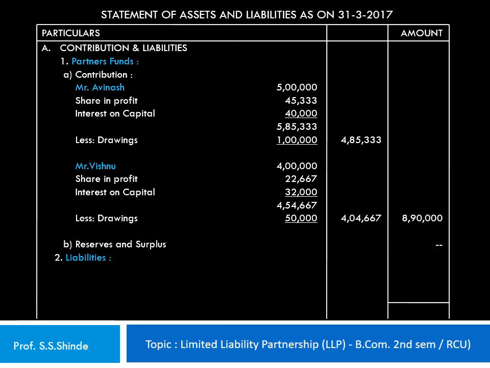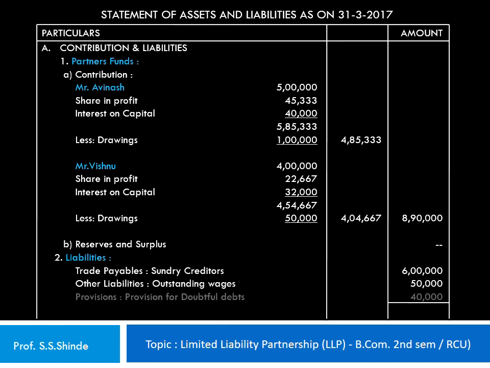The other liabilities are trade payables, that is sundry creditors, rupees 6 lakh. Other liabilities under which outstanding wages of rupees 50,000 are shown in the outer column, and provisions, that is provision for doubtful debts, rupees 40,000, taking the total liabilities amount to 15,80,000 rupees.